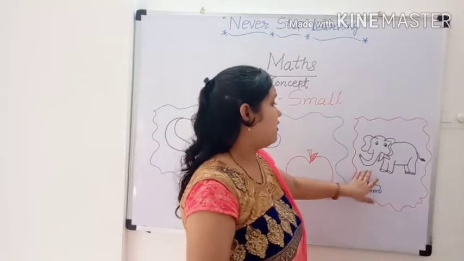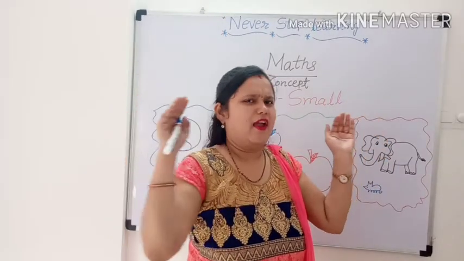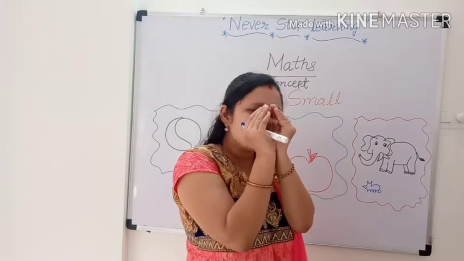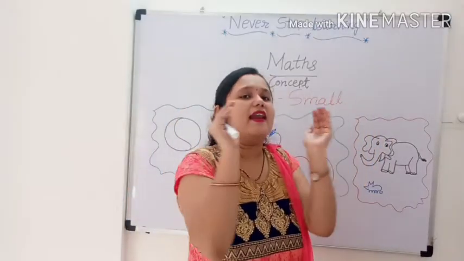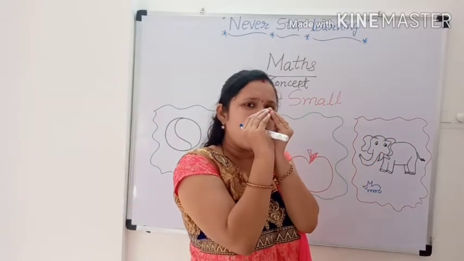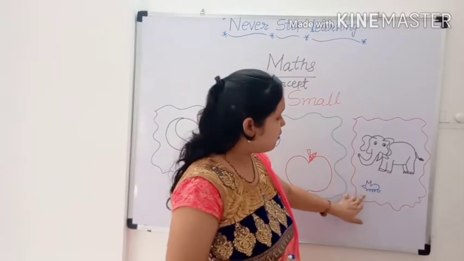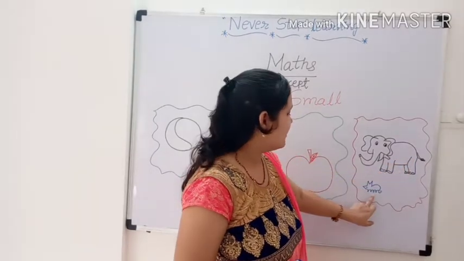And the elephant is big, and the rat is small. Rat is small. Elephant is big. Big and small. One is big and one is small.